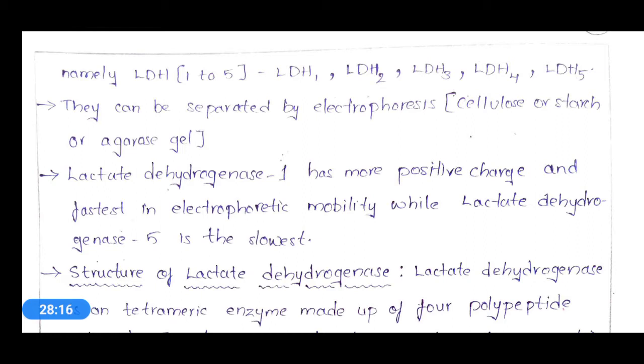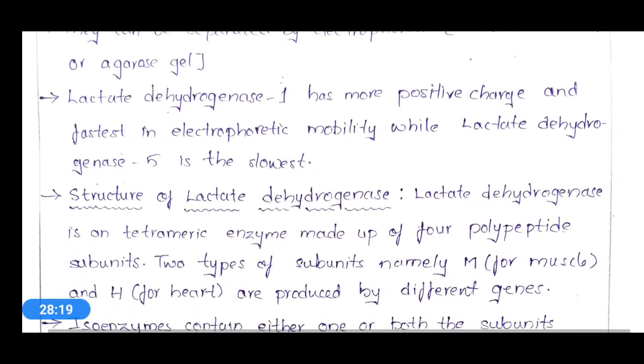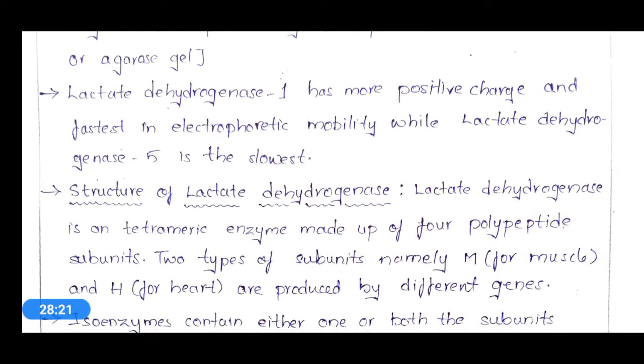Okay, and lactate dehydrogenase 1 has more positive charge and is fastest in electrophoretic mobility, while lactate dehydrogenase 5 is the slowest. As we discussed earlier, these isomers are completely different in their physical and chemical characters.